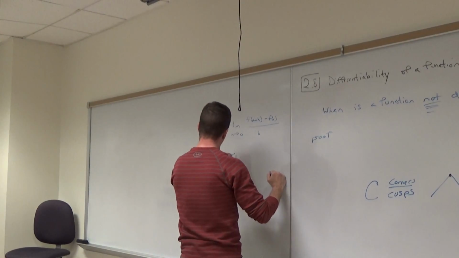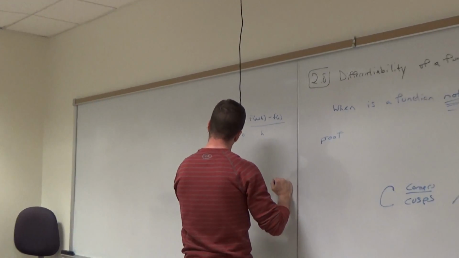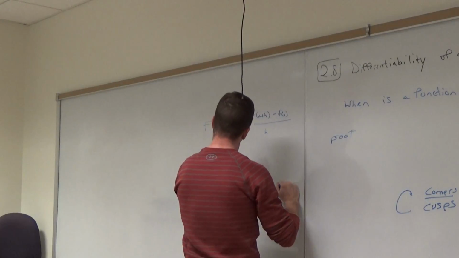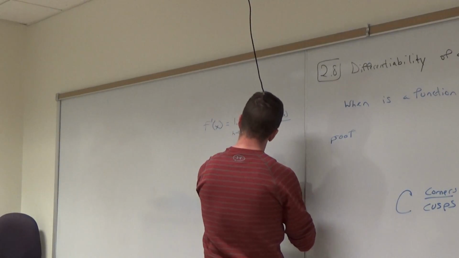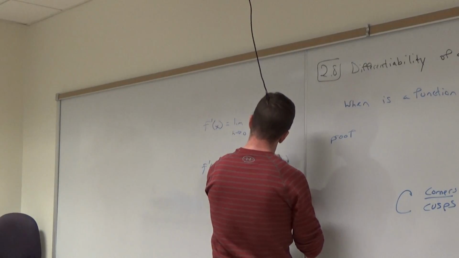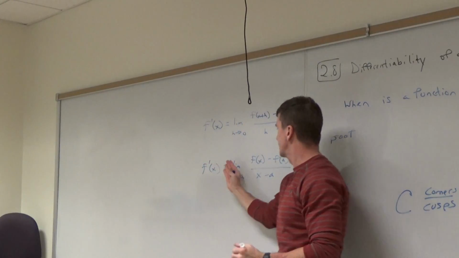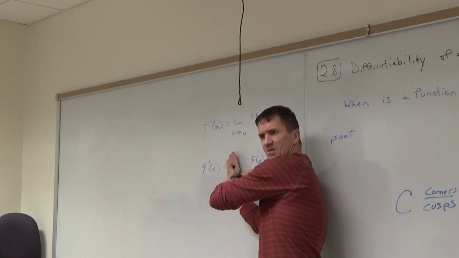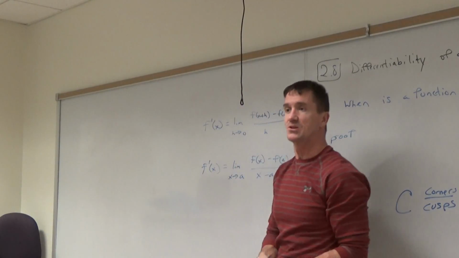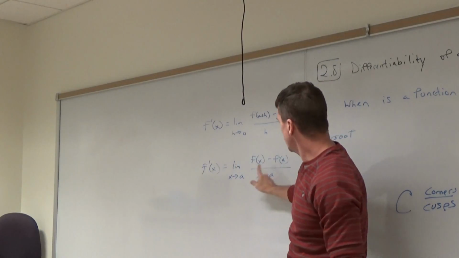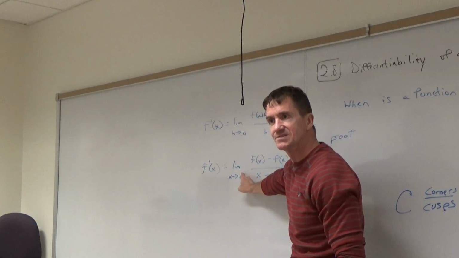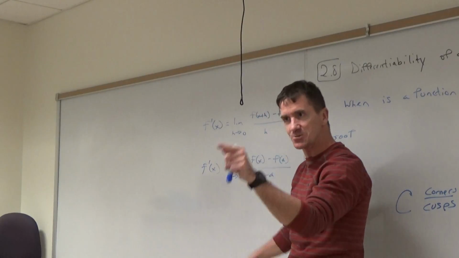You can say f prime of a is the limit as x approaches a of f of x minus f of a, all over x minus a. Remember we were talking about how this, I'll hide this, remember this was the secant slope? And we add that and you get the slope of a tangent. So you would do this, but then you do a left side and a right side. And that's your mathematical proof.